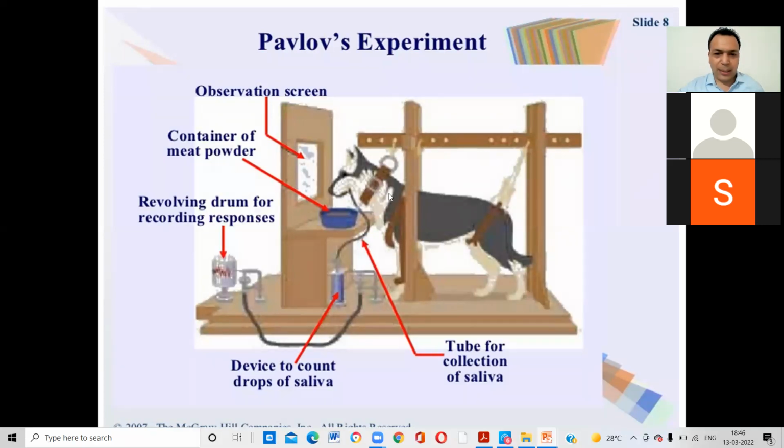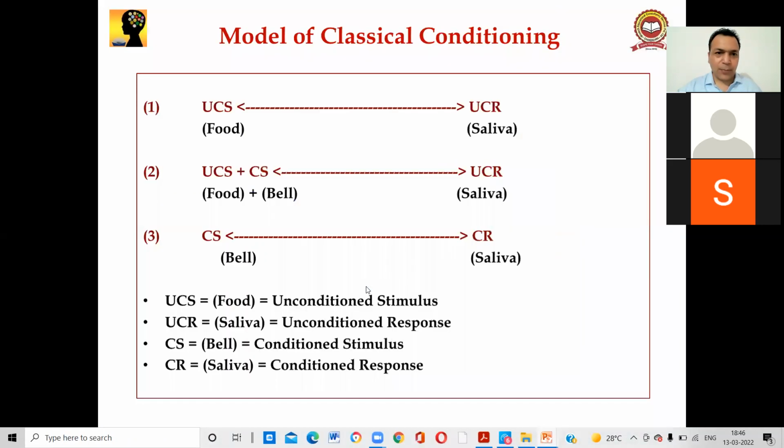The dog was placed, and food was given. But before the food was given, the bell was rung. After repeating this experiment, one day he saw that only the bell was rung, food was not given to the dog, but the dog started secreting saliva. He put a pipe in the mouth of the dog, so the saliva is coming into the bottle. There is a tube for collecting the saliva and a device for counting drops of saliva. Now we understand the model of classical conditioning, because this is the important one, guys.